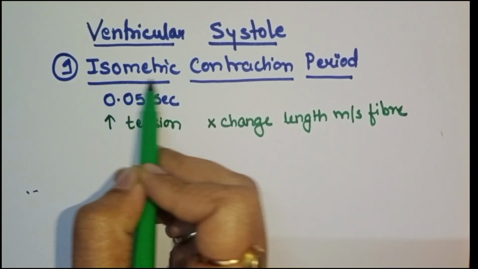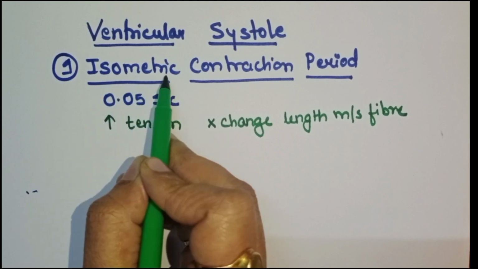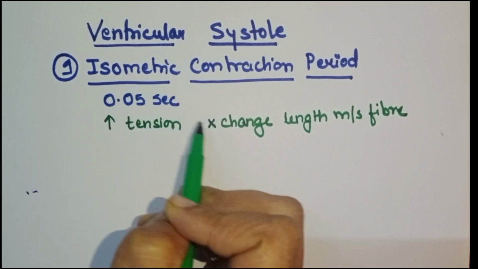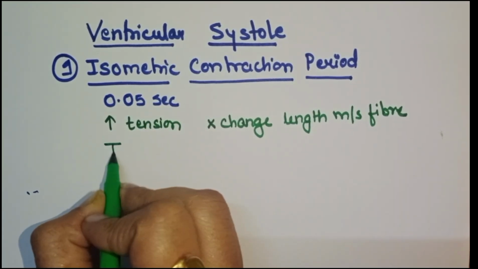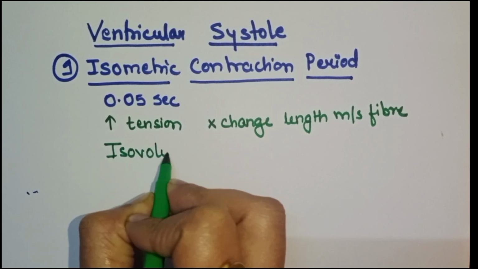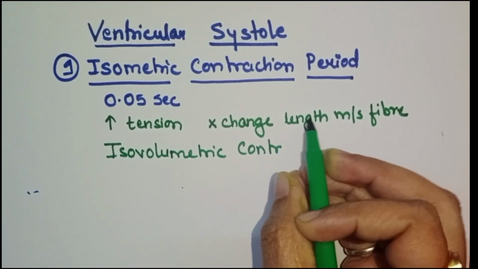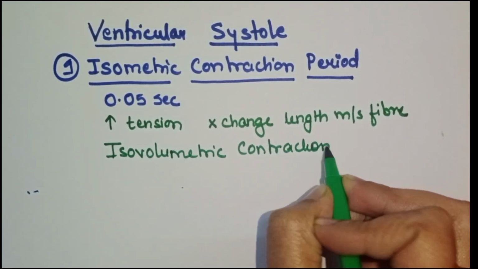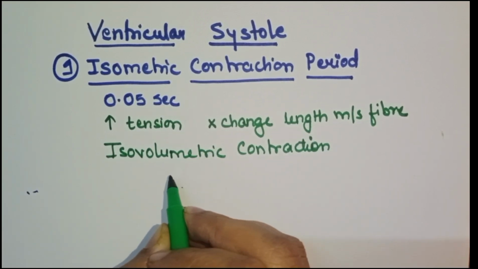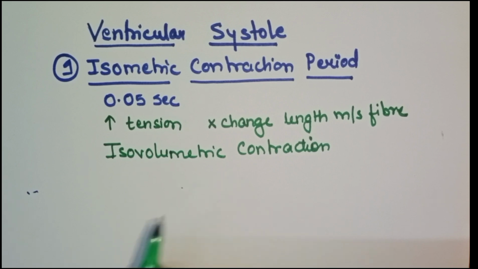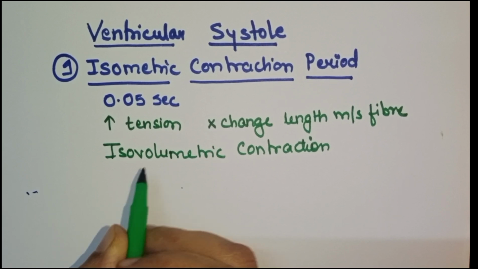So as the name itself describes, isometric, iso means same and metric means length, that is there is no change in the length of muscle fiber, that is same length. Therefore it is also called isovolumetric contraction. Because there is no change in the volume of the ventricle, therefore it is also called isovolumetric contraction. Immediately after the atrial systole, the atrioventricular valves are closed.